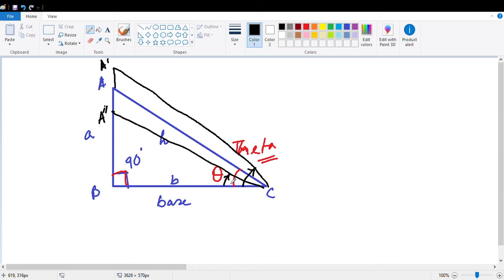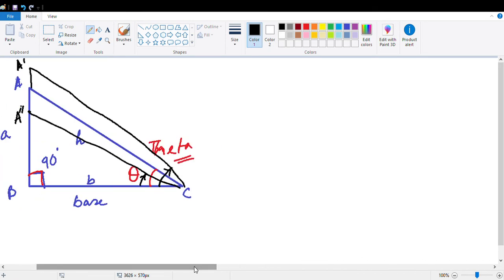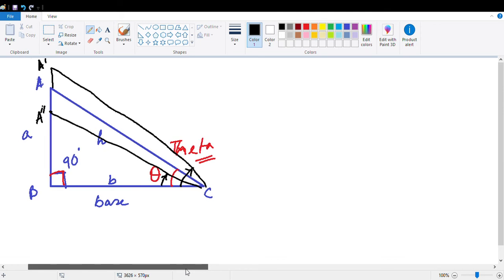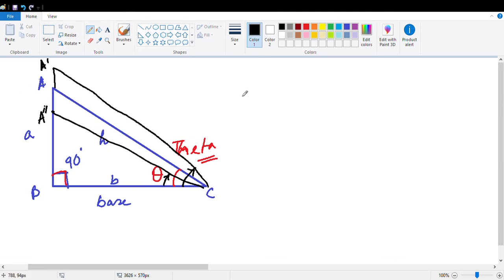In trigonometry, we will describe this relation by some ratios. First one is sine theta.